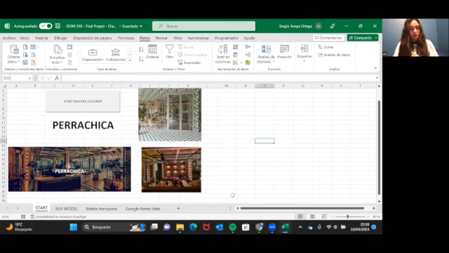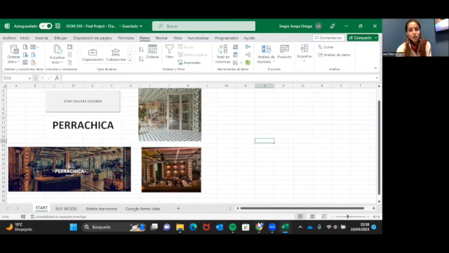Perrachica is a contemporary restaurant with signature cuisine and live music located in the center of Madrid. After talking to my uncle, who is one of the managers in charge of it, he told me that they were having problems coordinating the shifts of the waiters and were losing money for that reason. Therefore, my team and I have managed to optimize the cost while organizing the shifts with this model.